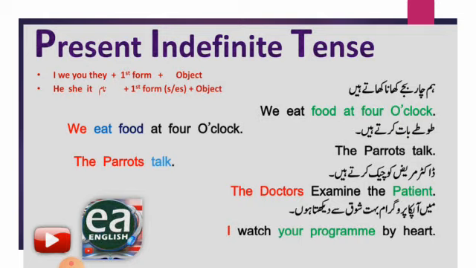Subject: why have they written I, we, you and they? With the I, we, you and they, we use the first form of verb, whereas with he, she, it, we use s or es with the first form of verb. For example, she eats, he runs, he walks, he talks. So we use s or es with the singular noun.